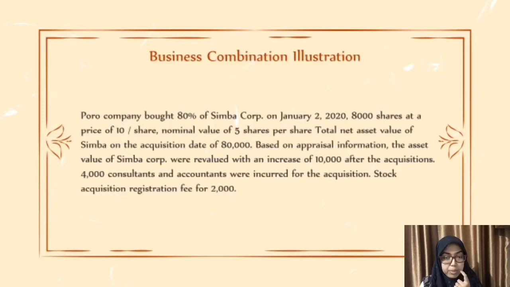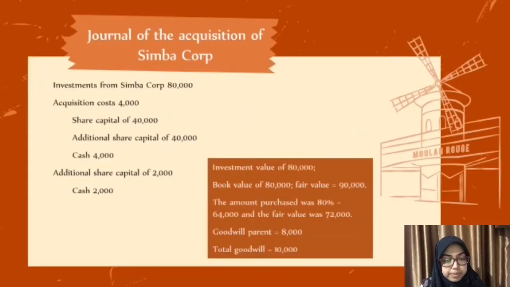For example, Pearl Company bought 80% of Simba Corporation in January, for 8,000 shares at a price of 10 per share, nominal value 5 per share. The total net asset value of Simba on the acquisition date is 80,000. Based on per share value, the assets of Simba Corporation were revalued with an increase of 10,000 after the acquisition. 400 for consultants and accountants was incurred for the acquisition. The stock registration fee is 2,000.